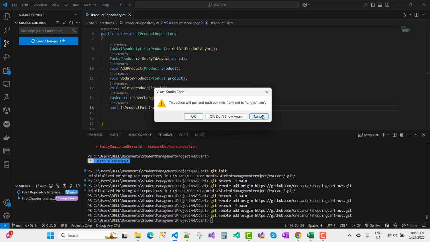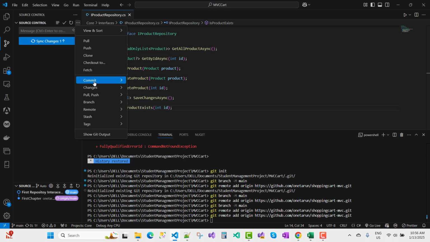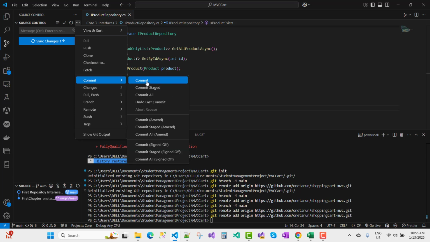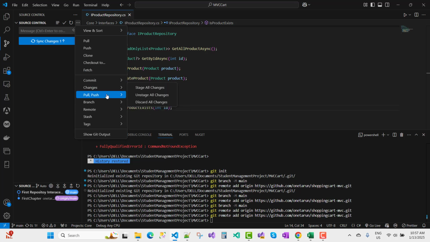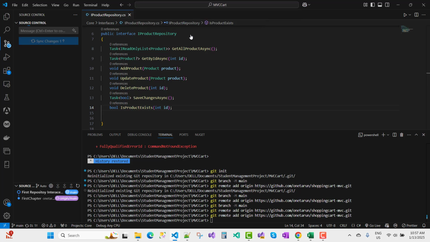Okay, don't show this again. I want to sync changes and push all the commit changes, and I want to push and pull. So I want to push to the main repository, where origin is the shopping cart git repository, so I want to push all the changes.